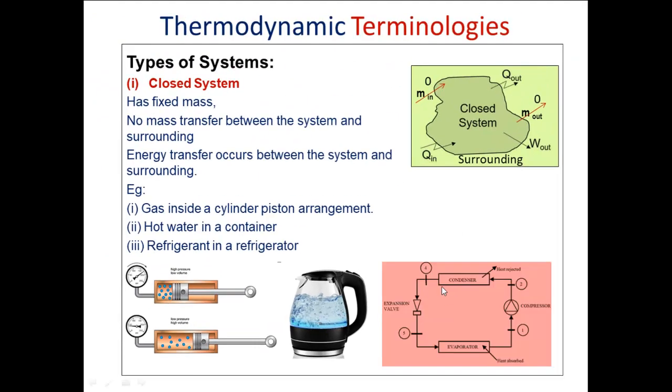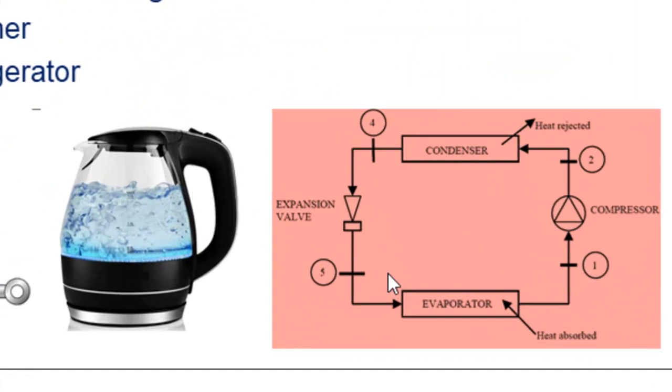Another example of a closed system is a complete refrigeration system inside which a refrigerant is flowing, right? And this refrigerant is not going to come out. Only in the case of leakage will the refrigerant come out to the surrounding. Assume that there is no leakage in these pipelines or in the flow passage. The refrigerant is going to flow through various components of the refrigeration system and undergo different processes. But the mass contained within this flow passage is going to remain the same.